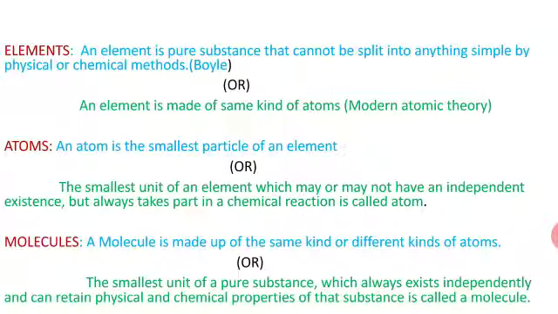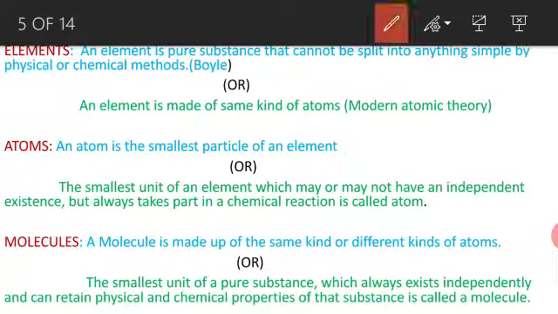Next, the definitions of elements, atoms, molecules. What is meant by elements? An element is a pure substance. Compounds are also pure substances, and elements are also pure substances. But an element is a pure substance that cannot be split into anything simpler by physical or chemical methods. This was proposed by Boyle. An element is a pure substance that we cannot split further into simpler substances. This is called an element.